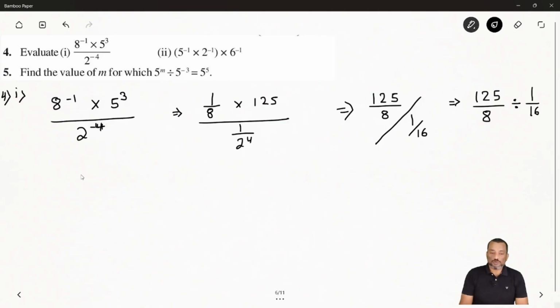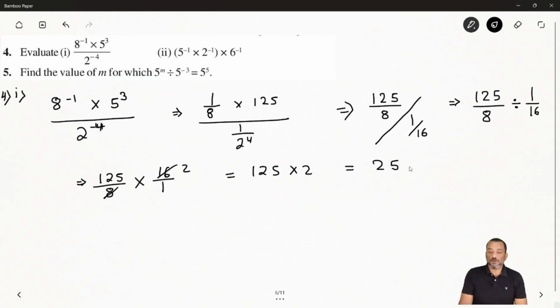Now you can see both have come into fractions, so a lot of students will make a mistake here, so don't worry, I will show you. If you get fraction divided by fraction, how can you solve? First fraction you take 125 over 8, the division sign changes to multiplication, and the second fraction is inverted, the reciprocal. So the 16 goes with 2, which means 125 times 2, so you will get 250. Hope it's clear. The final answer is 250.